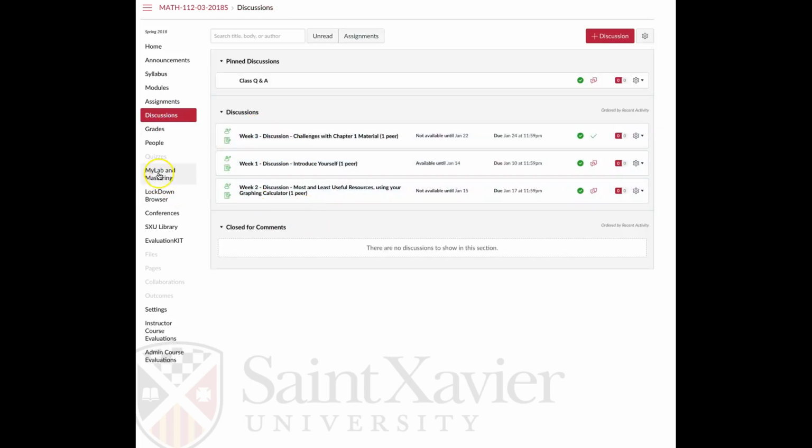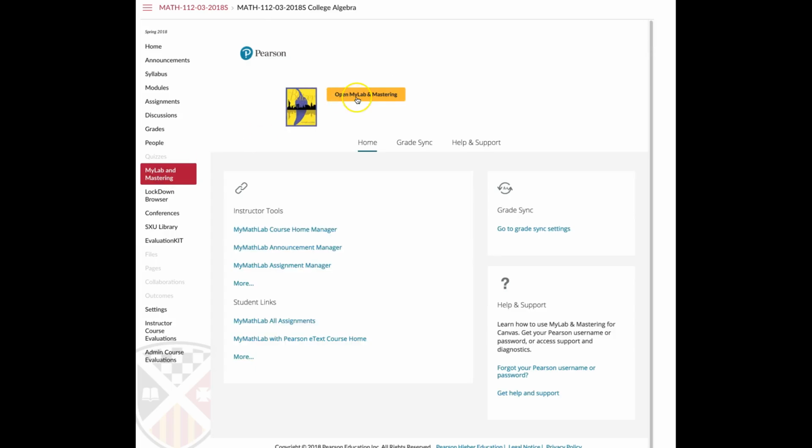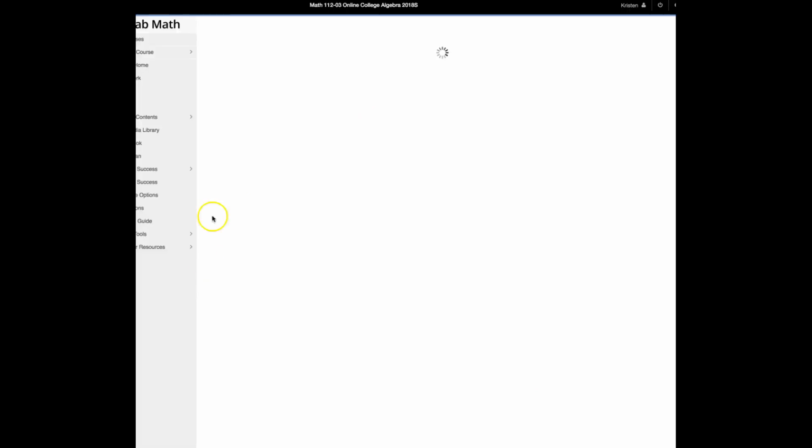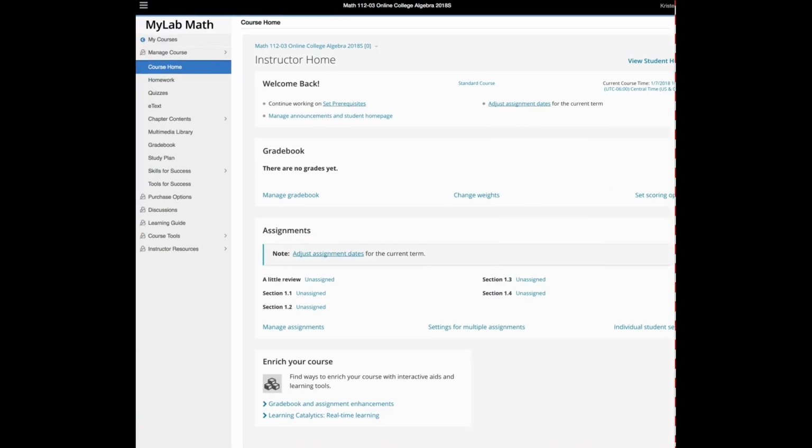Okay, another thing, once you sign into MyLab and Mastering, as you've seen in the modules, I've extracted things from MyLab and Mastering and put them in the modules just so they can give you a sense of flow and how to go through the material. But you can go to the MyLab and Mastering site once you've registered, and here you'd have it all in one place. So I just want to show you this site and make sure you feel comfortable working through it here. All right, so this is what the site will look like.